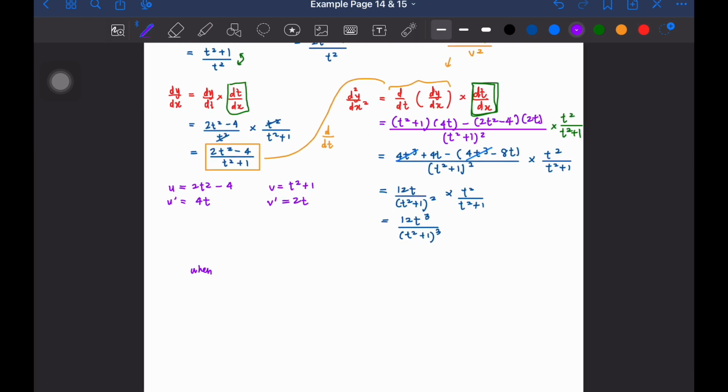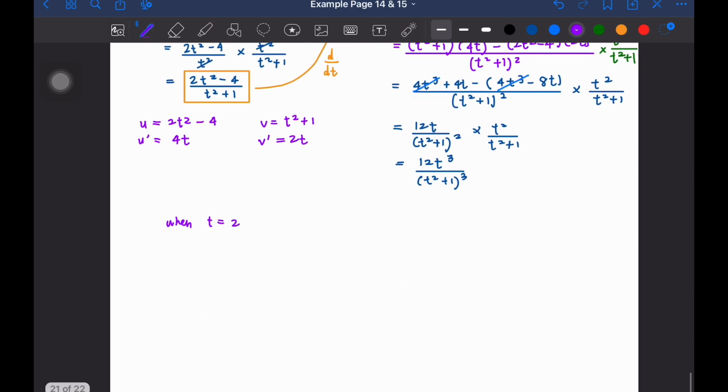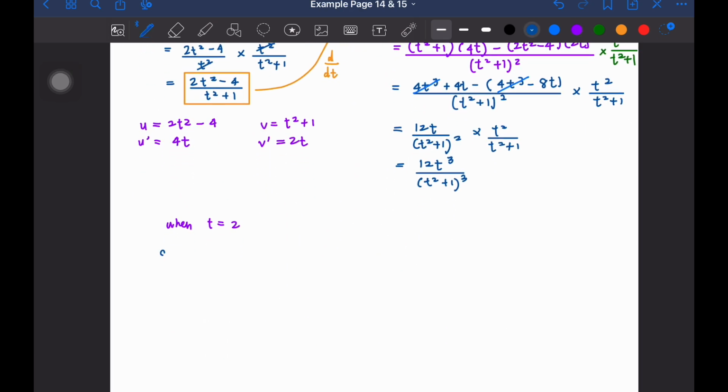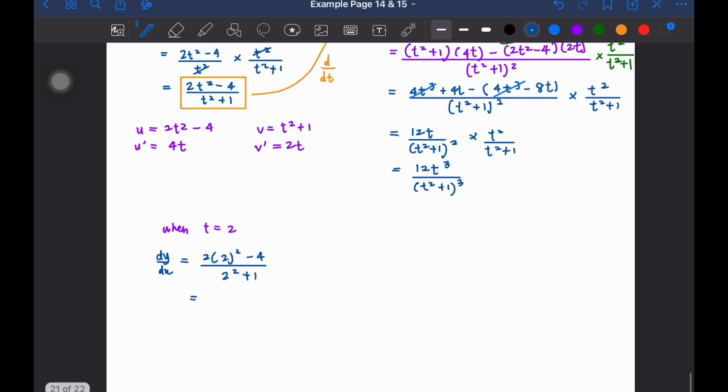So when t is equal to 2 kan dia bagi? Okay, lupa dah. So when t is equal to 2, kita akan dapat dy dx equal to, okay, masukkan je dekat sini. Right, so kita akan dapat 2 times 2 square minus 4 over 2 square plus 1. Jangan pakai calculator. Okay, cuba jangan pakai calculator. So 2 power 2 dapat 4. 4 times 2 dapat 8. 8 minus 4 dapat 4. So kita dapat 4 dekat atas, 5 dekat bawah. Okay, settle. Right, and then kita punya d2y dx square.